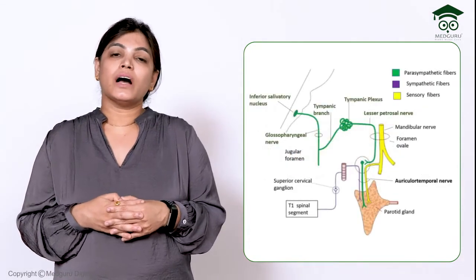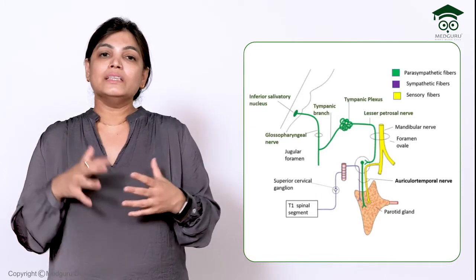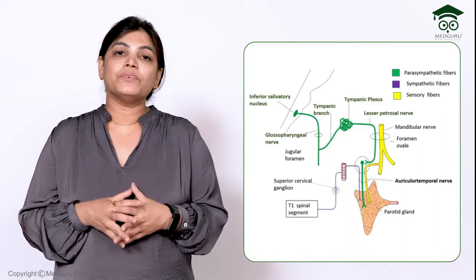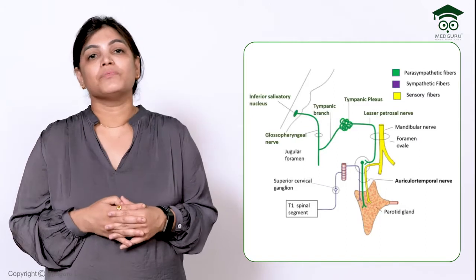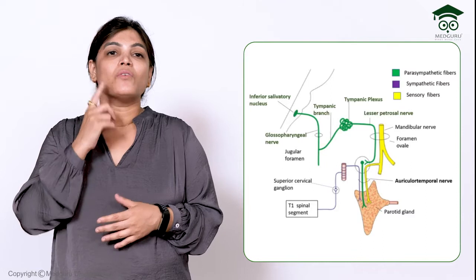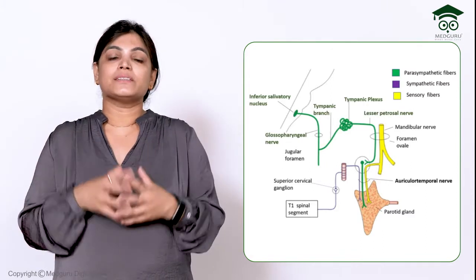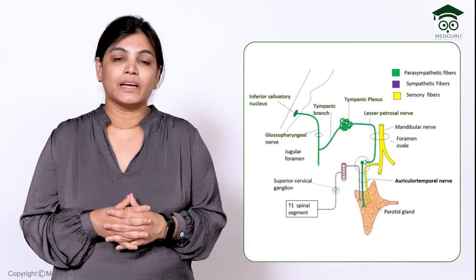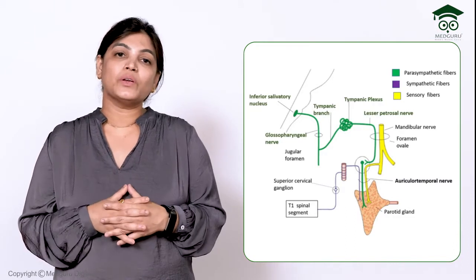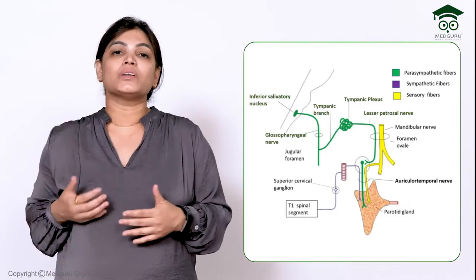We have discussed the nerve supply, and also the arteries and veins. These arteries and veins form the blood supply for the parotid gland. I would like to give a brief knowledge about the secretion of the parotid gland. The skin over the parotid gland is supplied by the greater auricular nerve, so this forms the sensory supply. The other is secretomotor fibers, meaning secretion. As we know, the secretion of the parotid gland is watery and serous, and there is a pathway for that secretion.